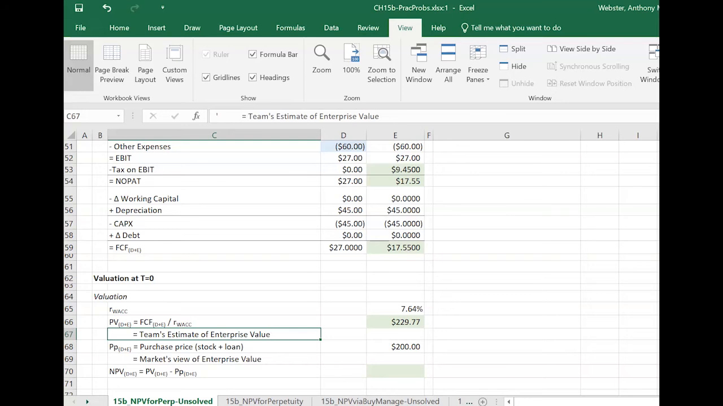And again, that's the team's estimate of enterprise value, what is available in present value terms from all the free cash flows from this entity available to debt holders and stockholders for as long as they're involved in this project. Okay, so now we're ready to go ahead and get an NPV for this project.